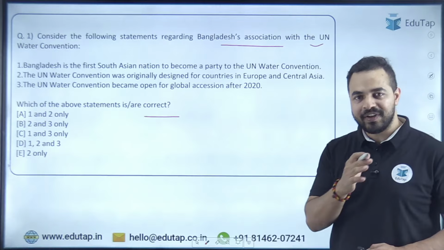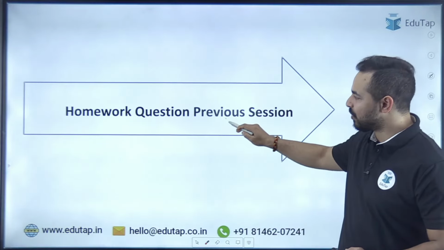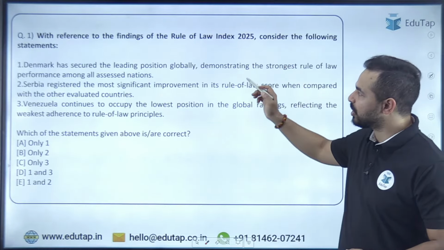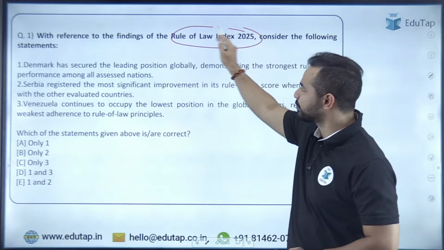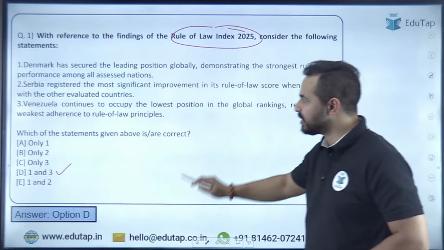Okay. After revising the session completely. So here is the homework question from the previous session. The homework question was on the Rule of Law Index 2025. And the right answer to this question was option D, that is 1 and 3, as statement 2 was incorrect here.